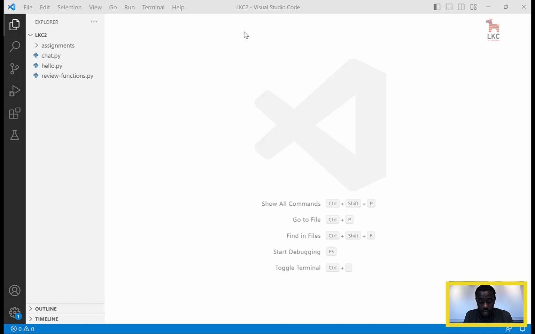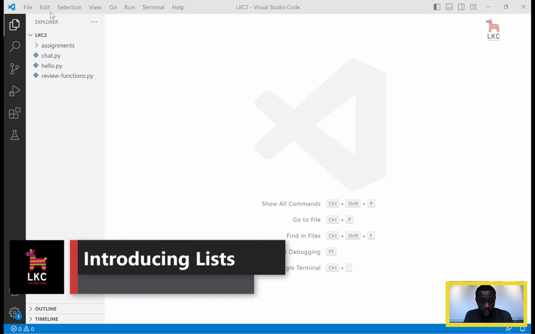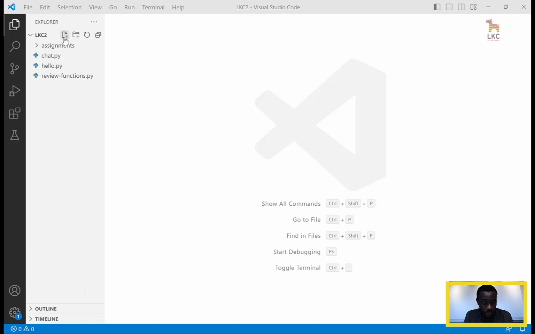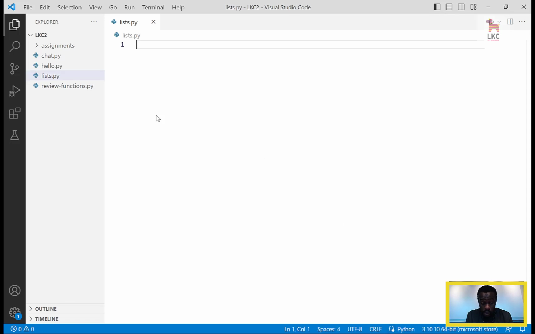Hello students, today I want us to look at a new type for storing data called list. So far the types that we have looked at, let me create a new file here, I call this lists.py. Again, block comments: triple single quotes, you create a block comment.